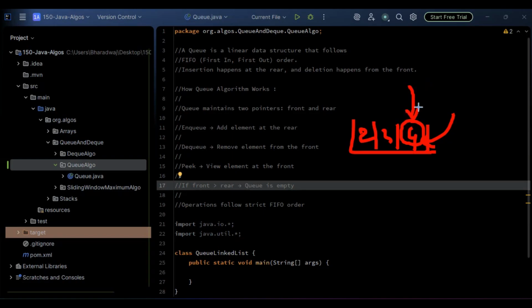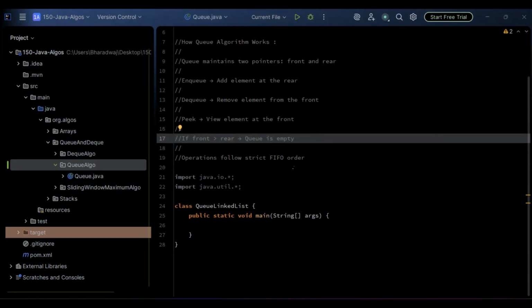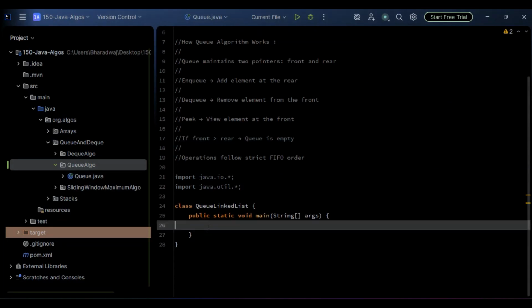The peek operation is provided by the queue as well. So if we want to view the element at the front, we can just make use of the peek operation. Operations follow strict FIFO order. So this is it about queues. It's as simple as that. We are done with the explanation part.